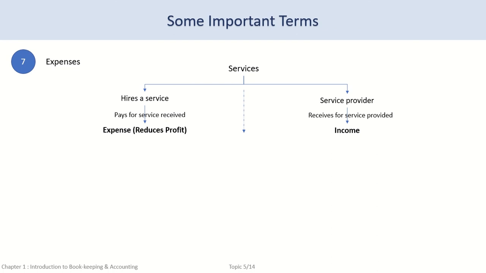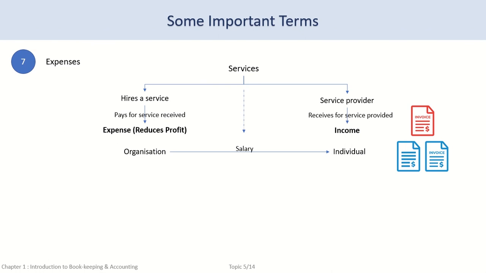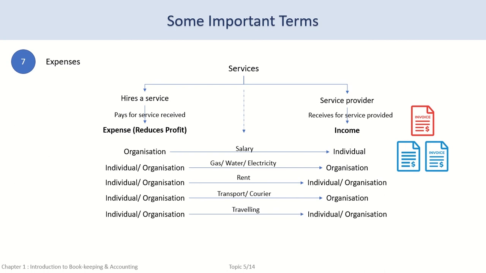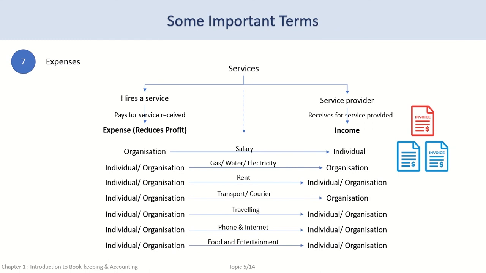The output or end result of the service provided may or may not be visible. For example, if an organization hires an individual on a monthly salary, the payment of salary will be an expense to the organization. Again, gas, water, electricity payments, rent paid to the landlord, postal, transport and courier payments, traveling related payments, cell phone and internet bill payments, food and entertainment payments for the office party are all expenses of the business.